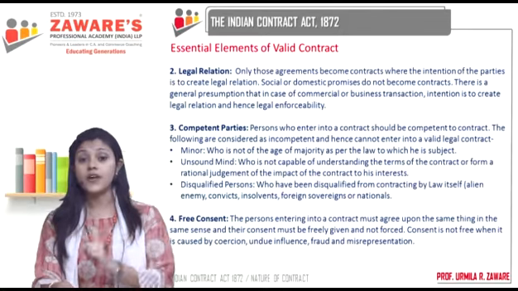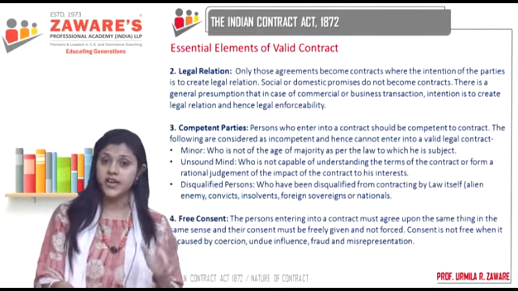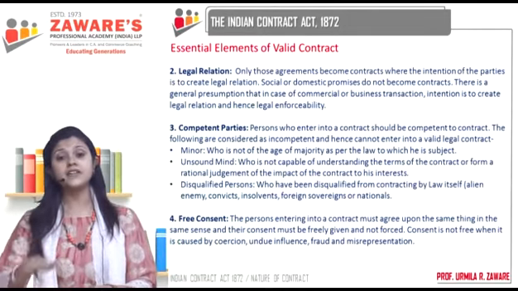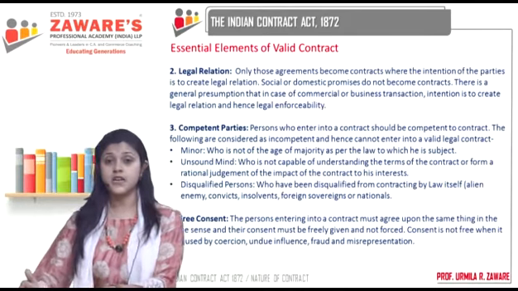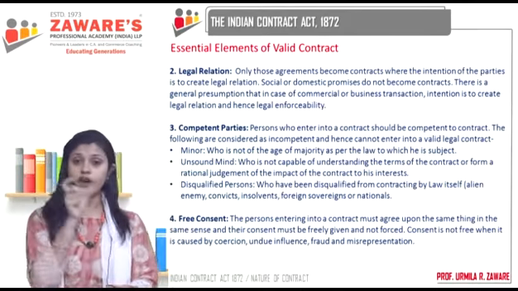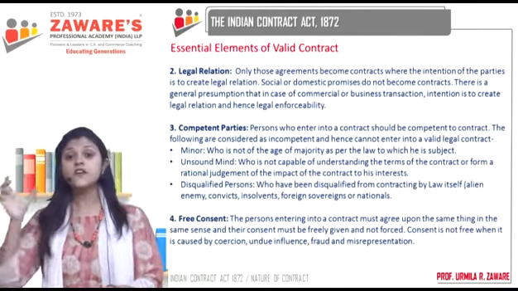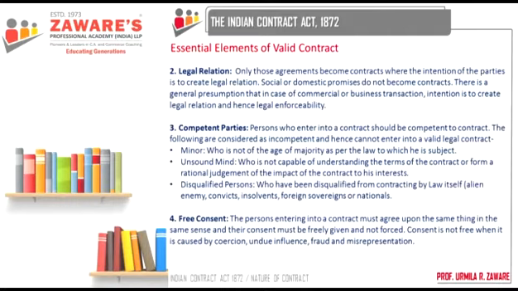So that becomes a voidable contract, which I can later avoid because my consent was not freely given. Then you have undue influence. Coercion means use of physical force or pressure. Now, undue influence means you used mental pressure on me. You influenced me in such a way that I said yes, I agreed to enter into a contract with you.